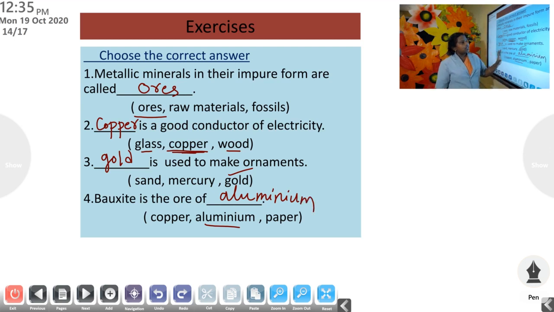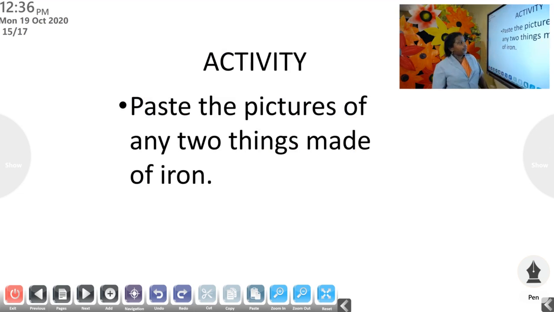So these are some of the important questions in this part which we have studied. From this part you have to study the lessons, the names of some of the metals, and also you should remember the question why aluminium is used for making aeroplanes. Okay, those are the two important things from this part. And study this properly, and try to read the textbook well. Okay. Then one activity is there for you. You have to paste the pictures of any two things made of iron in your notebook.